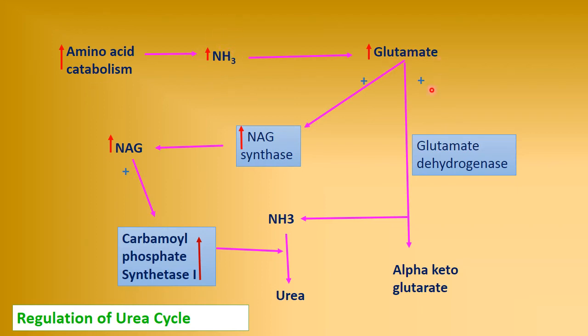This ammonia increases glutamate formation, and this glutamate, in the presence of glutamate dehydrogenase, is converted into alpha ketoglutarate, but in the presence of NAG synthase enzyme, it is converted into NAG. NAG is N-acetyl glutamate. This N-acetyl glutamate then increases the activity of carbamyl phosphate synthetase, which is a key enzyme or rate limiting enzyme of the urea cycle, where ammonia is converted to urea. When this increases, the urea cycle also increases.